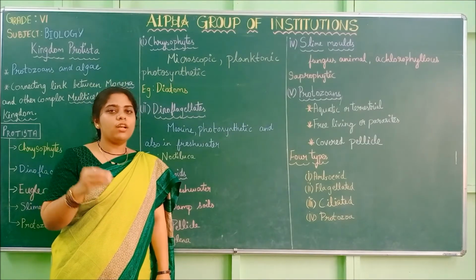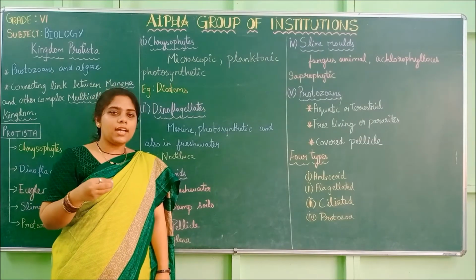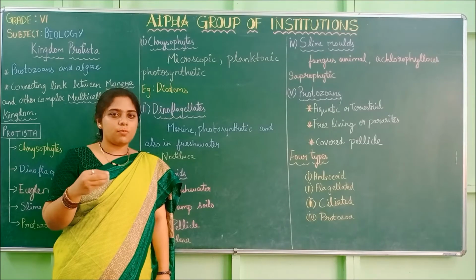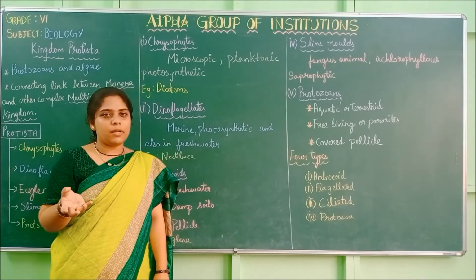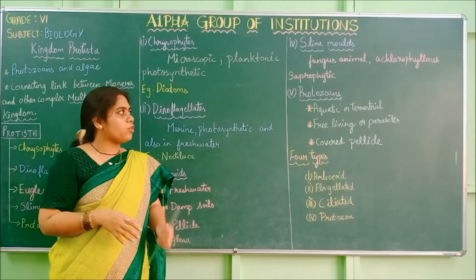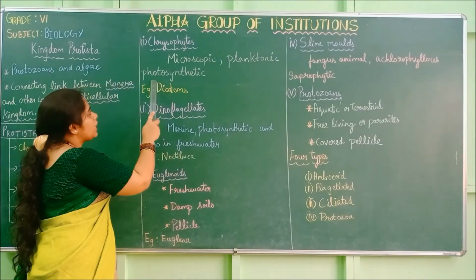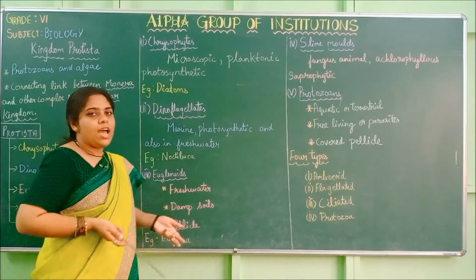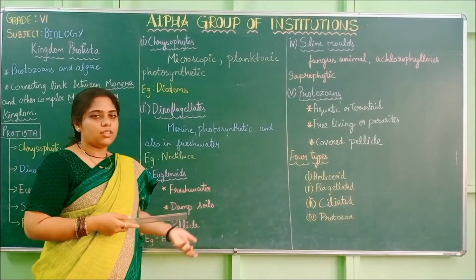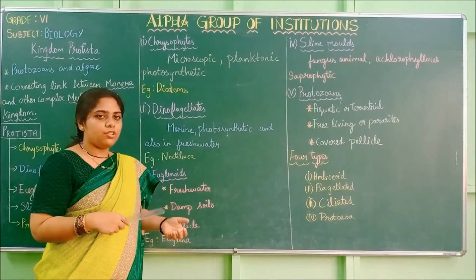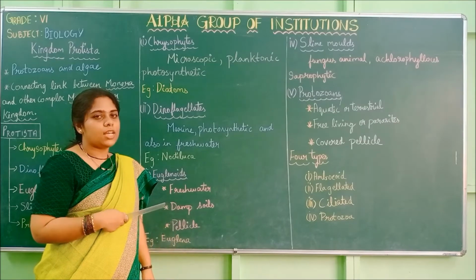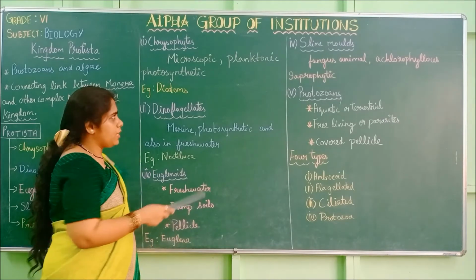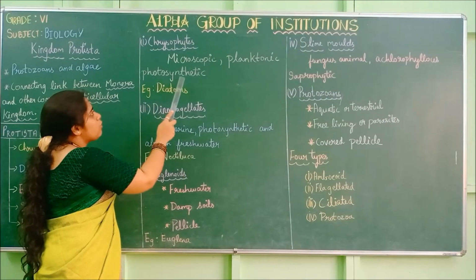Since chlorophyll is present, they can do the photosynthesis process. With the presence of chlorophyll, sunlight and carbon dioxide, starch is produced. So that is why they are called photosynthetic. They don't have to depend on other organisms for food or nutrition. They can prepare their own food with the help of sunlight, water and carbon dioxide. That is why it is called photosynthetic.